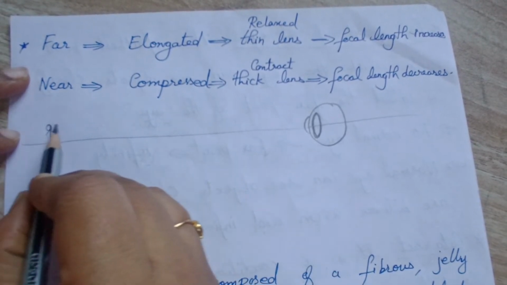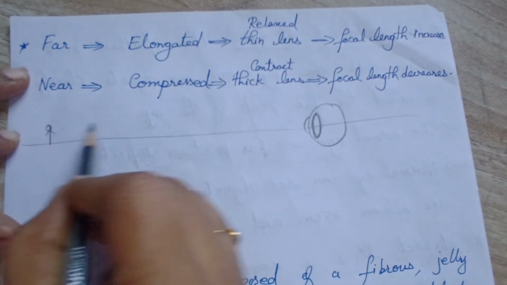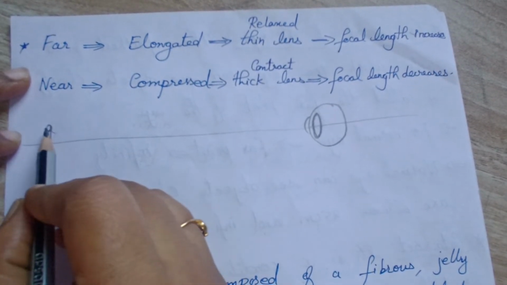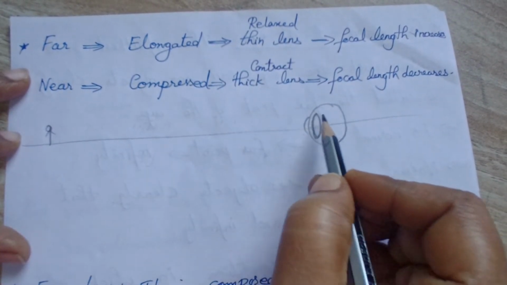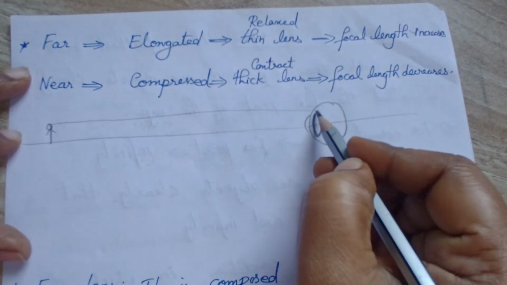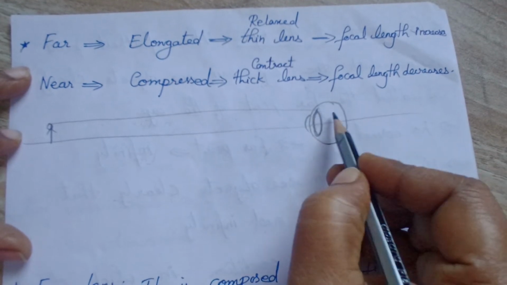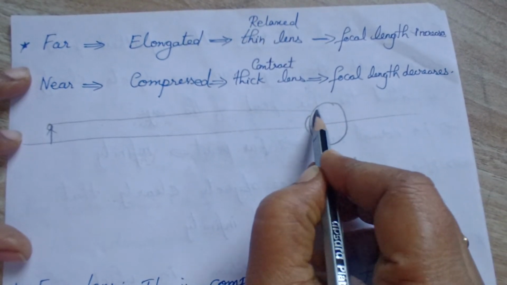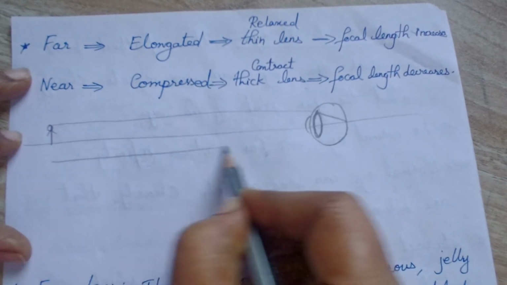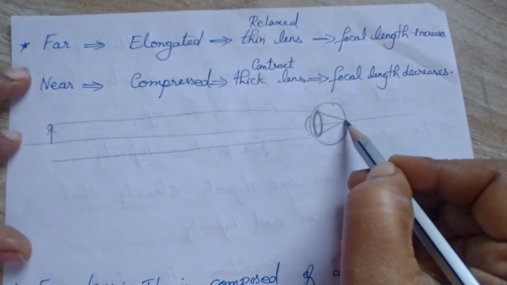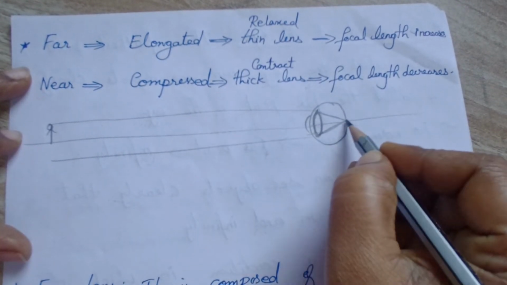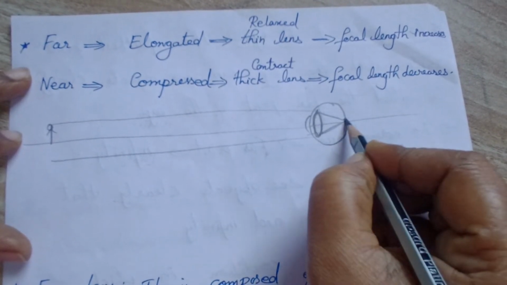When the object is far, the rays will be parallel to the principal axis. They will converge and you will get the image at this place, right? So the image is formed on the retina.